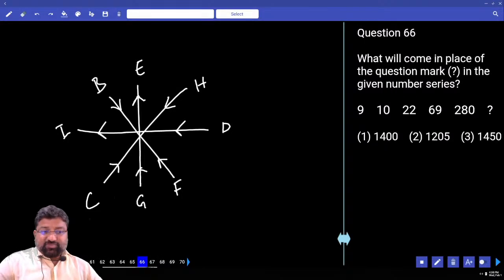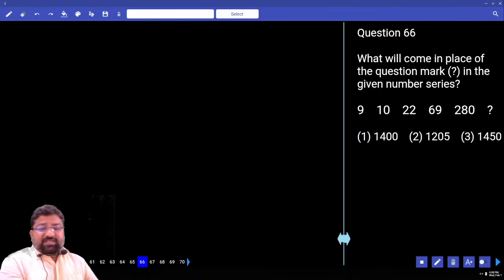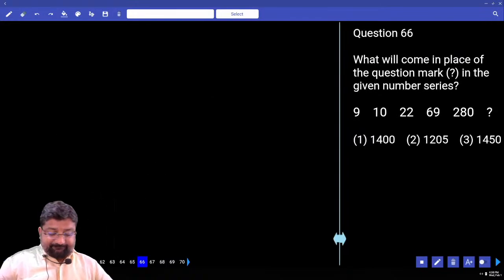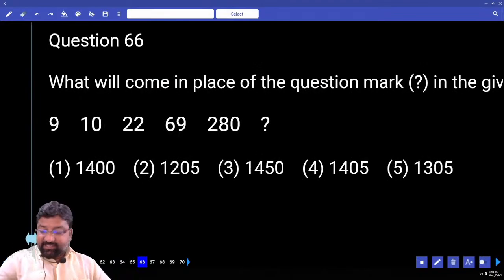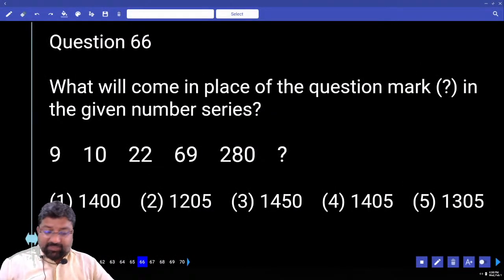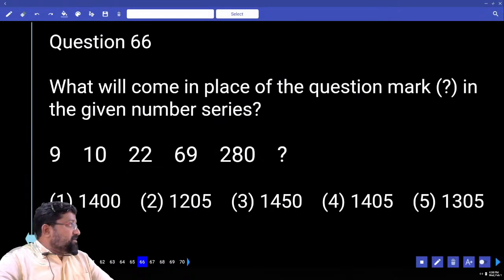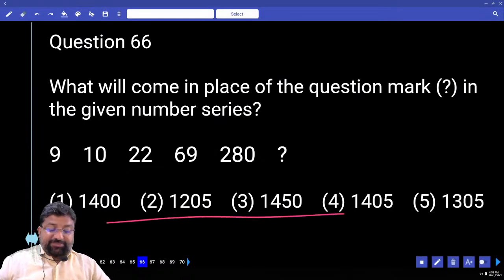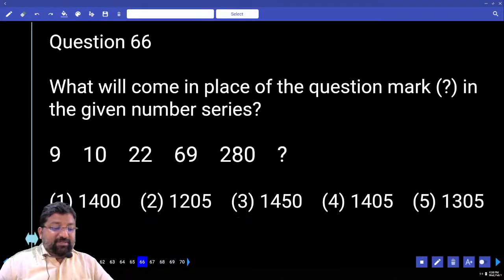66. Increasing or decreasing? Huge increase or gradual increase? Huge, because look into the options. Every option is a 4-digit number, and pretty standard. We have to go with product.